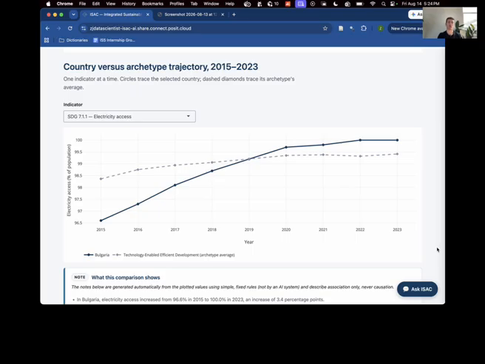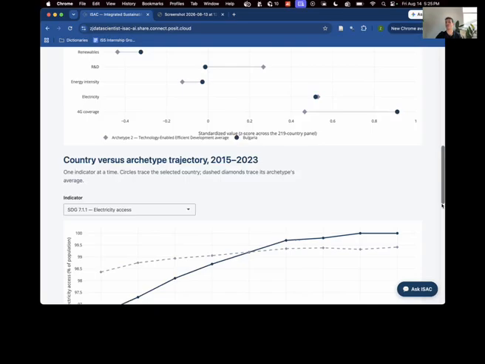These archetypes are not rankings. They are not sequential stages of development. They represent different combinations of strengths and constraints across the 5 indicators. Clustering tells us how countries group together. It does not tell us how the indicators themselves relate.